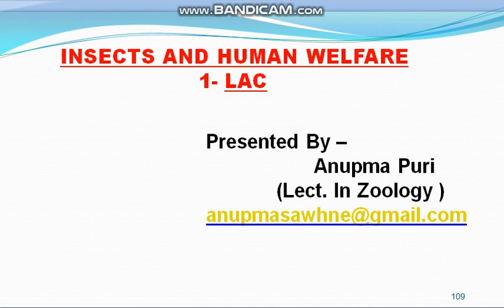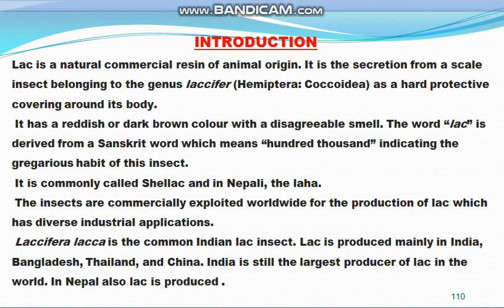So what is lac? Lac is a natural commercial resin of animal origin. It is a secretion from a scale insect belonging to genus Lacifer, as a hard protective covering around its body, and it has a reddish or dark brown color with a disagreeable smell. The word lac is derived from the Sanskrit word which means 100,000, indicating the gregarious habit of this insect.